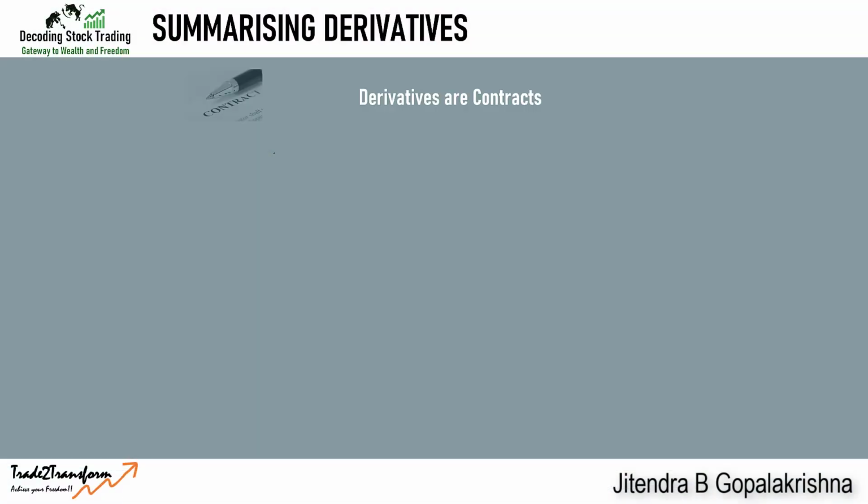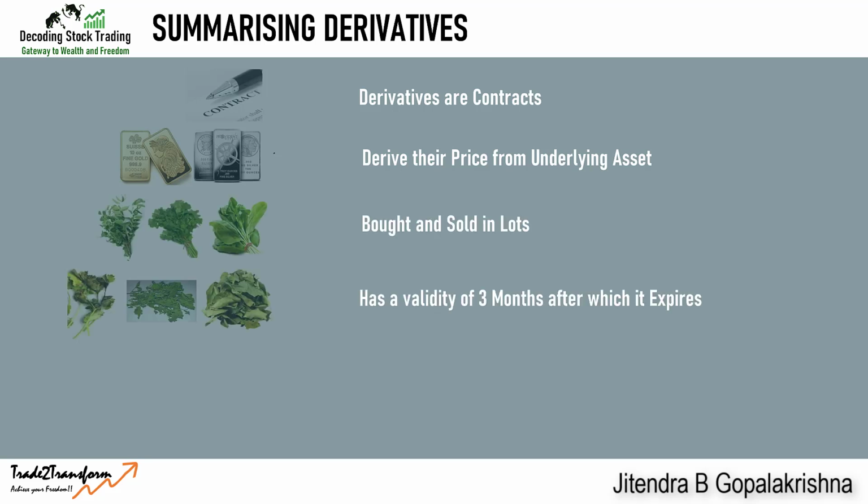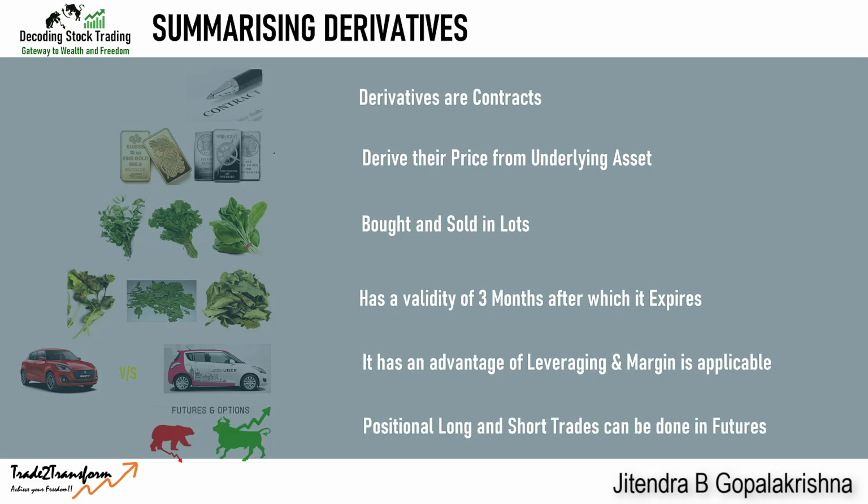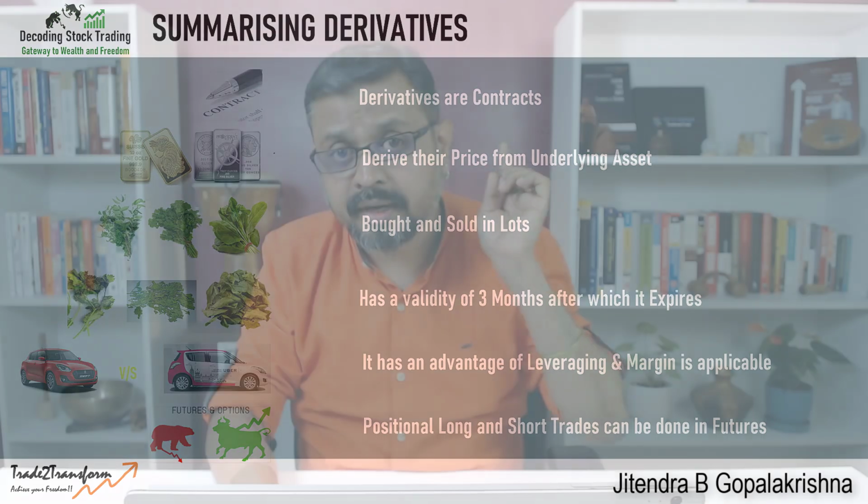Let us quickly summarize these derivatives here. Derivatives are contracts. They derive their price from the underlying asset. They are bought and sold in units. They have a validity of 3 months, after which they expire, and they have the advantage of leverage, and margin money is applicable. You can do positional long and positional short. Positional short especially only in derivatives. You cannot short equity, right? And that is the biggest advantage. Hope you understood what derivatives are.